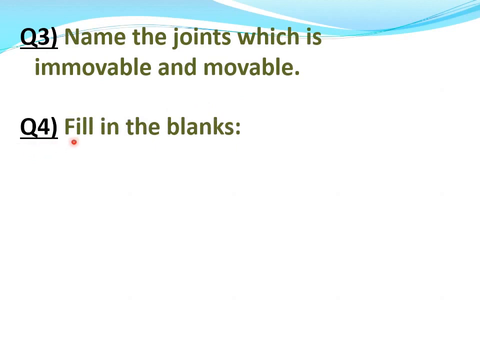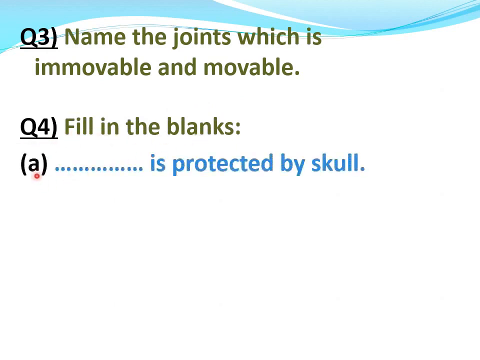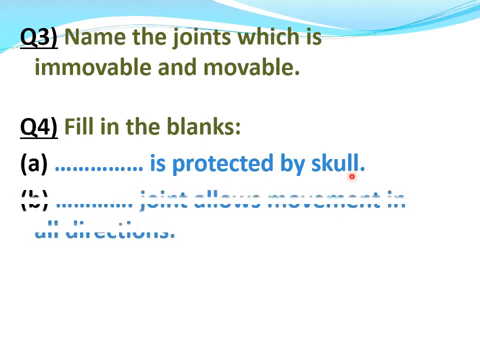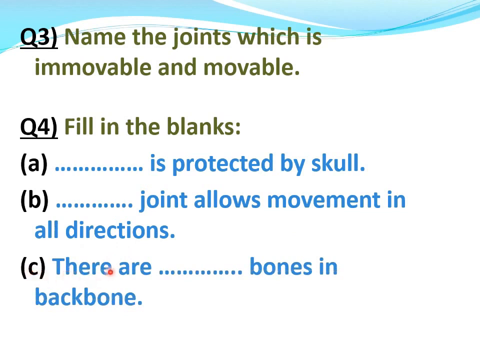Question number 4. Fill in the blanks. A part, dash is protected by skull. B part, dash joint allows movement in all directions. C part, there are dash bones in backbone.